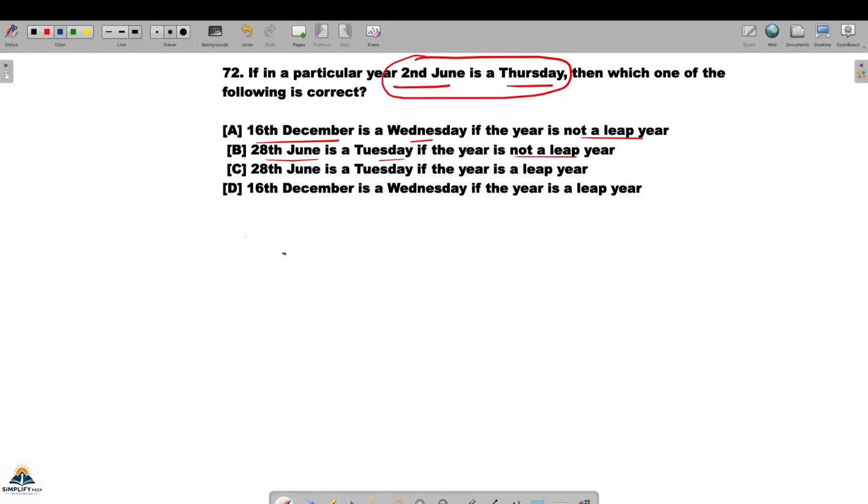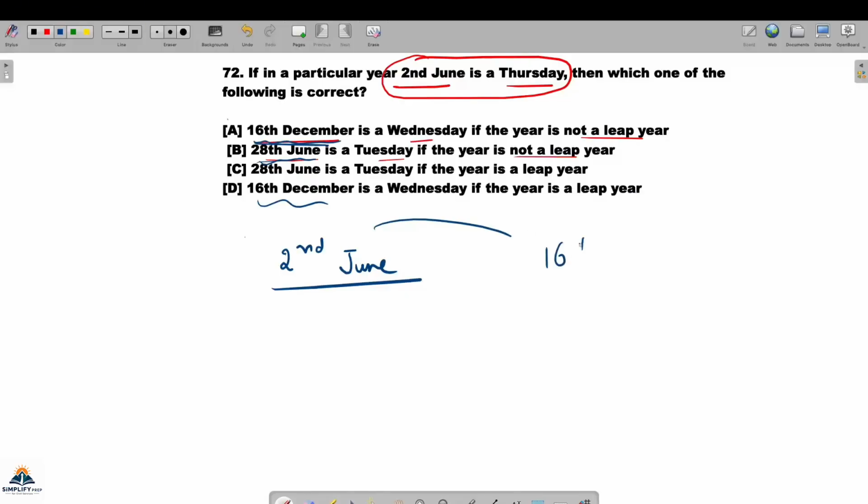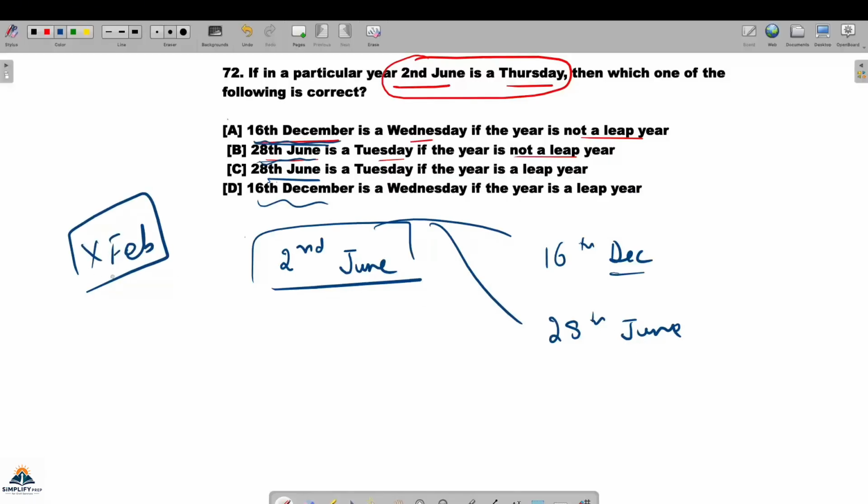But tell me, अब 2nd of June से आप जब देखोगे, तो लीप ईयर का कुछ इम्पैक्ट आएगा? जब आप दिसंबर तक जाओगे या 28 जून तक जाओगे, है ना? Either you are going from 2nd June to 16th December, or you are going to 28th June. बस यही 2 डेट है. तो आपको पता है, we have already discussed, this is between June and December, and between June and June there is no February, और लीप ईयर का इफेक्ट आता है February में.